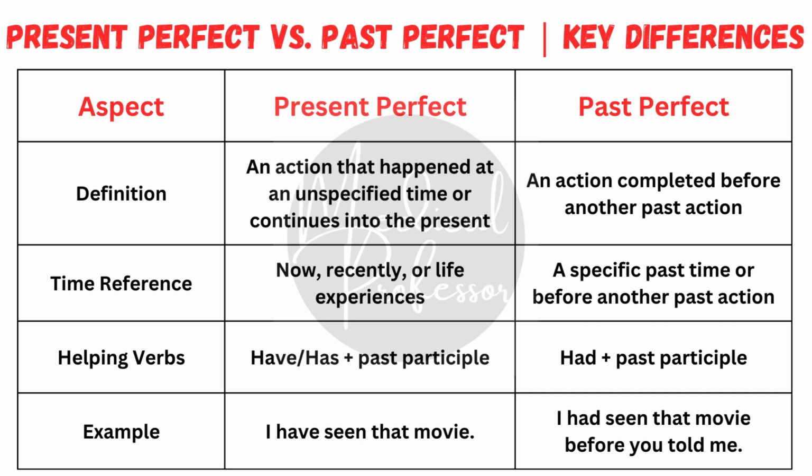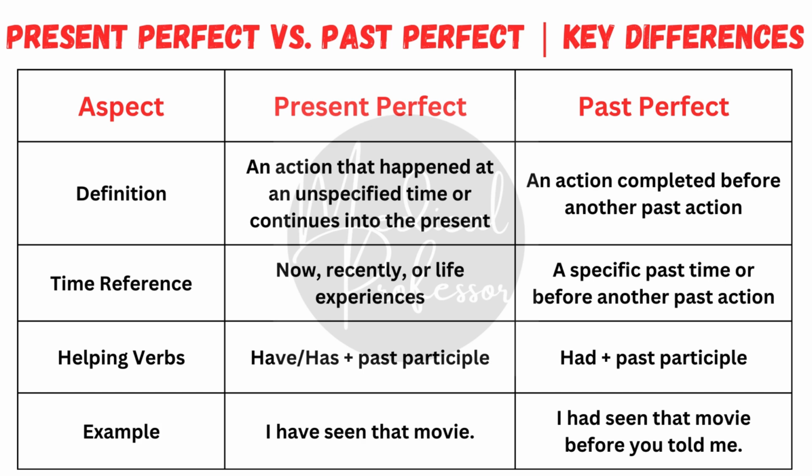Example sentences. Let's look at an example of both tenses. Present perfect: I have seen that movie. Here, we don't specify when I saw it. It just happened at some point. Past perfect: I had seen that movie before you told me about it. In this case, we have two past events. First, I saw the movie, and later, you told me about it. The past perfect helps us show which action happened first.